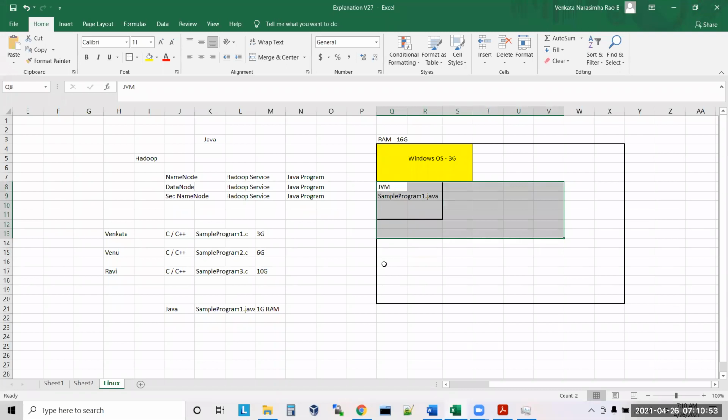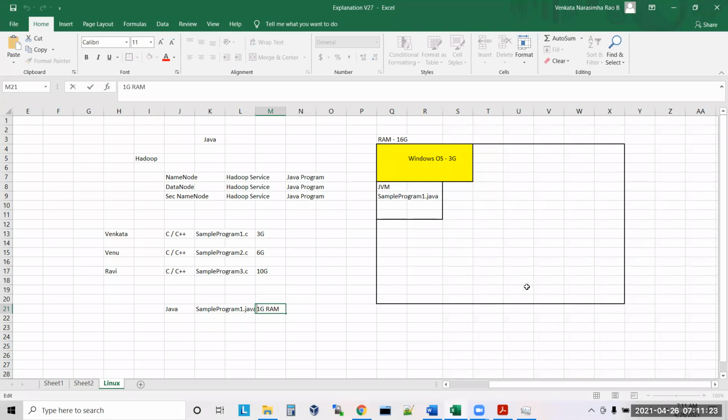So one fine day, if there is no RAM, all three will collide with each other and they will fail. But in case of Java, they clearly decided the boundary. Suppose you did not mention what size of RAM you want to execute this program. By default, it will take only 1 GB RAM. Inside 1 GB RAM, it will execute the program. Clear?